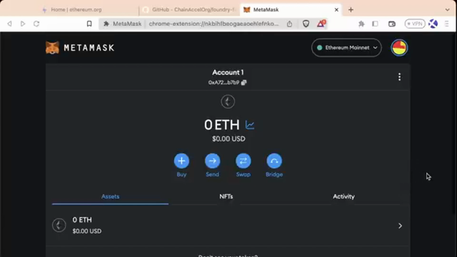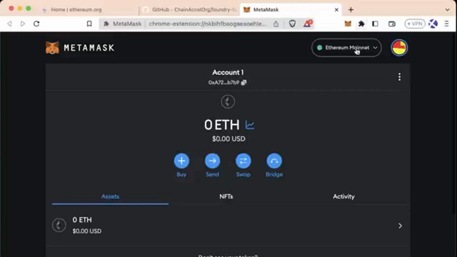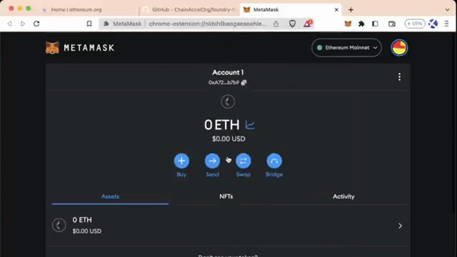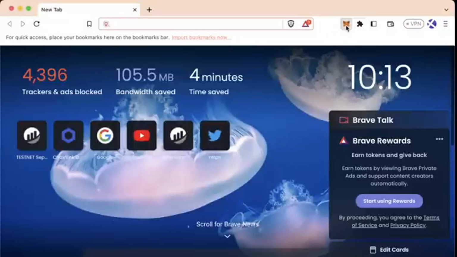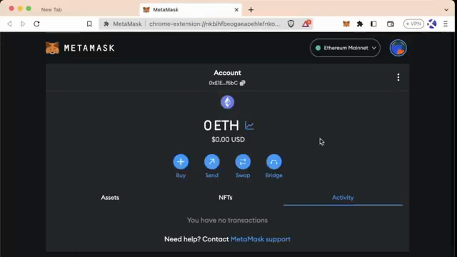And depending on your browser, what you can normally do is hit this little puzzle piece on your browser and select this pin button. So now we can pin our MetaMask into the top of our browser. And we can click it like so, and we can see it give a little drop down, and we can see the same information in this drop down as there is on the full screen. Now, even if you lose access to that page, you can select your MetaMask, select these three dots, and hit Expand View to reach this tab.